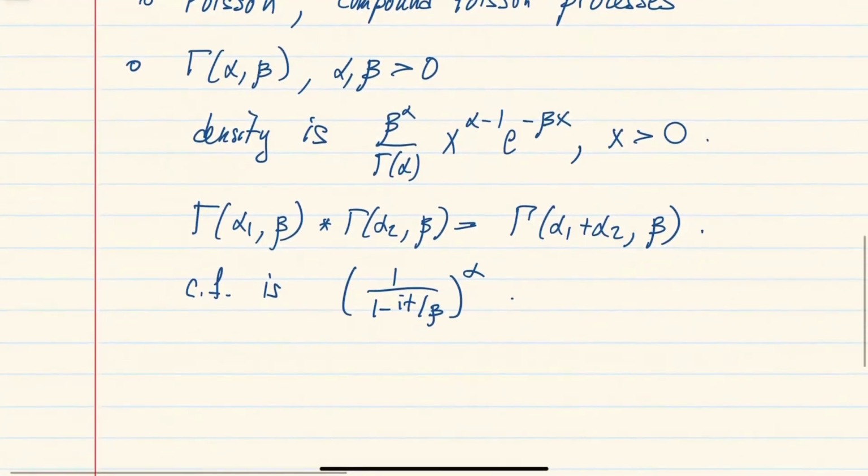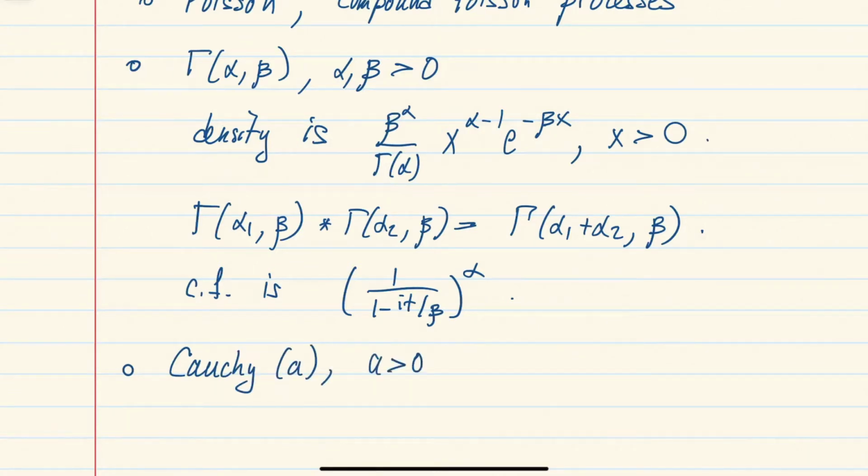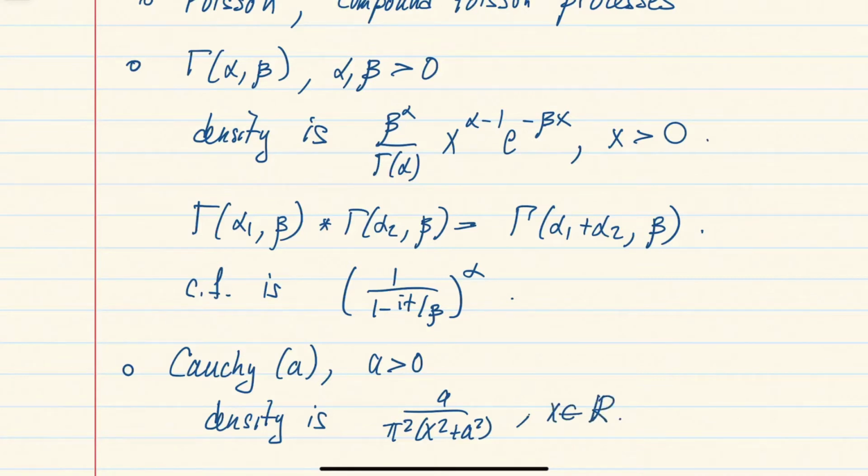Now, another classical example is the so-called Cauchy distribution with parameter a, which is also positive. Right, and this distribution has the following density. So the density is given by a over pi times (x squared plus a squared) for all x on the real line.